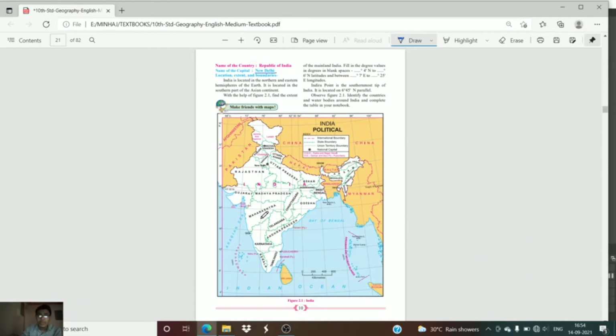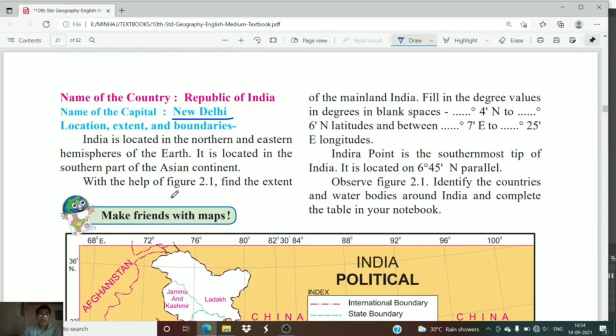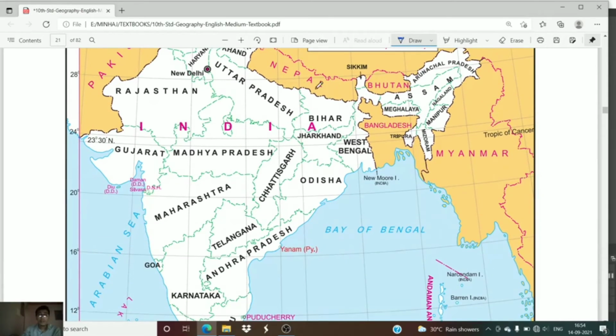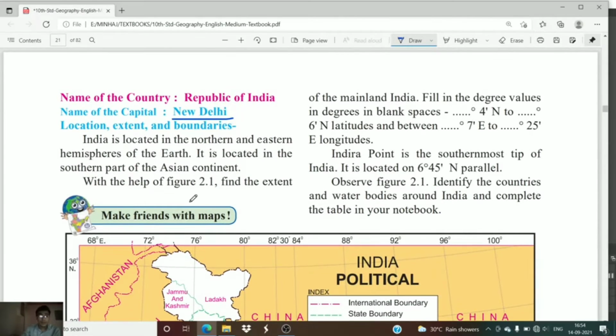Our country lies in the continent of Asia. In which continent is our country lying? It is lying in the Asian continent, in the southern part of Asia. India is located in the northern and eastern hemispheres of the earth.